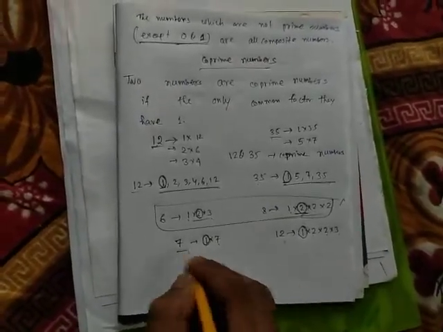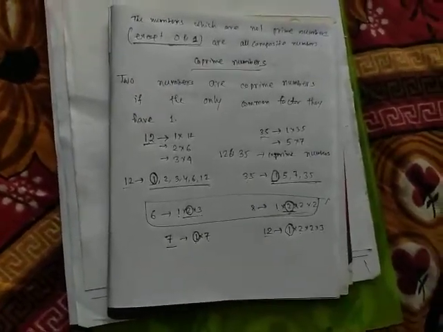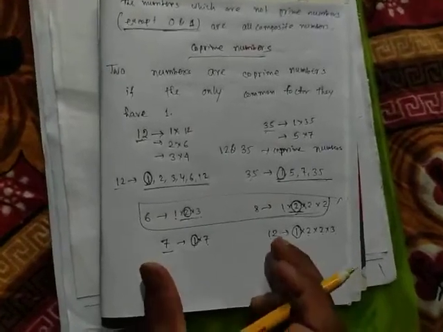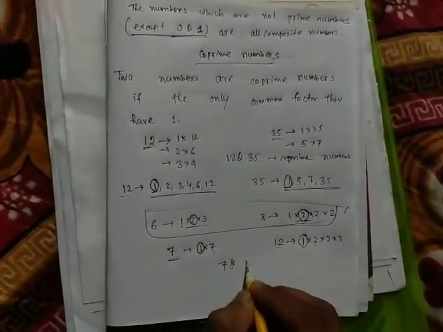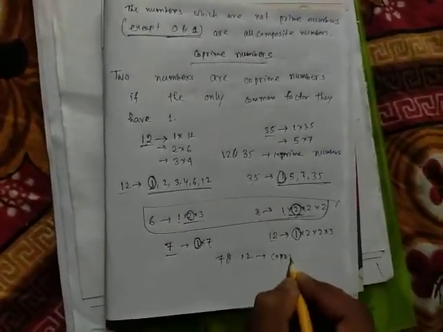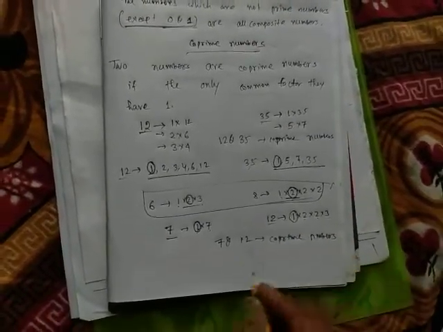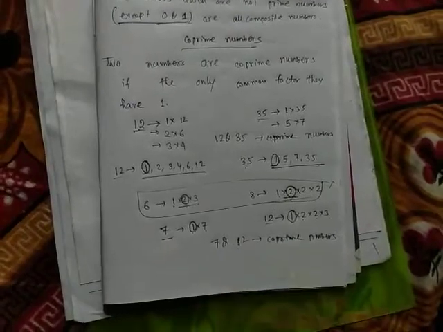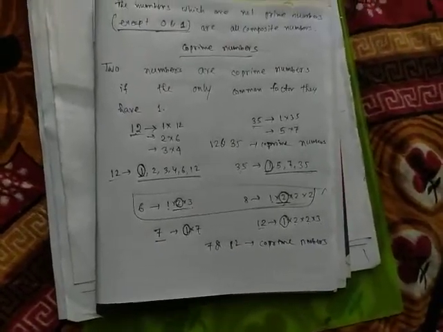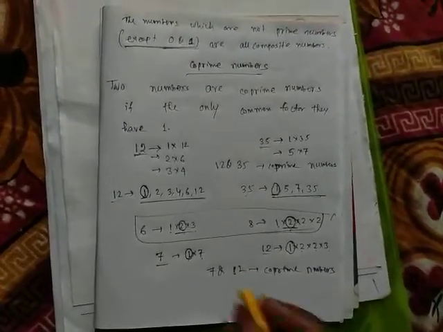7 is a prime number, but 12 is not a prime number. But they are co-prime numbers. 7 and 12 are co-prime numbers. So clear, co-prime number means what?